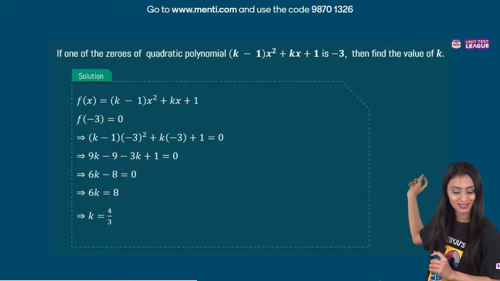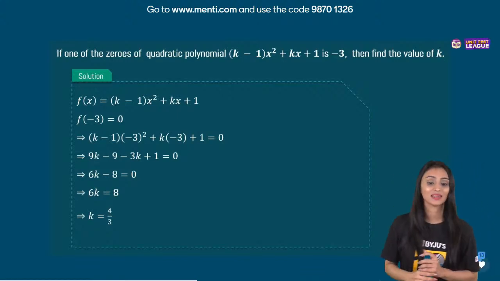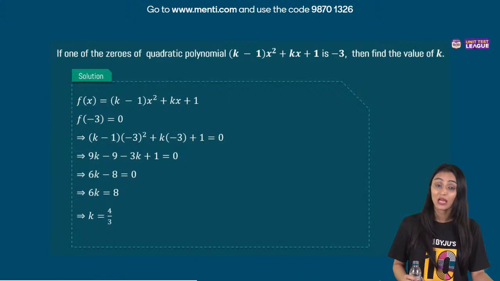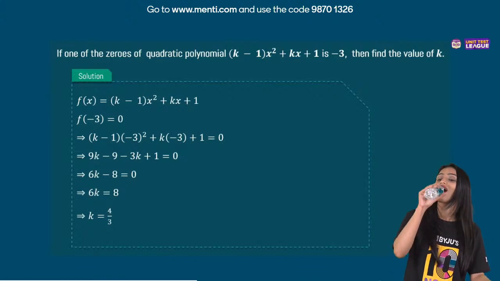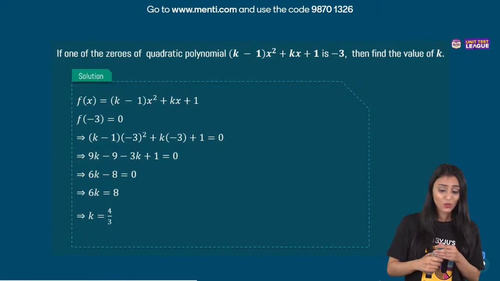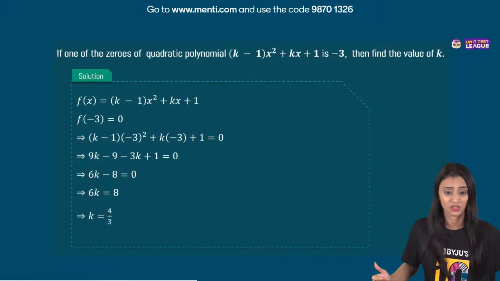Minus 3 square is 9. So, 9k minus 9 minus 3k plus 1. See, sign mistake. That's what I was telling you. This is simple, but calculation matters. You have to be really careful while solving such questions.